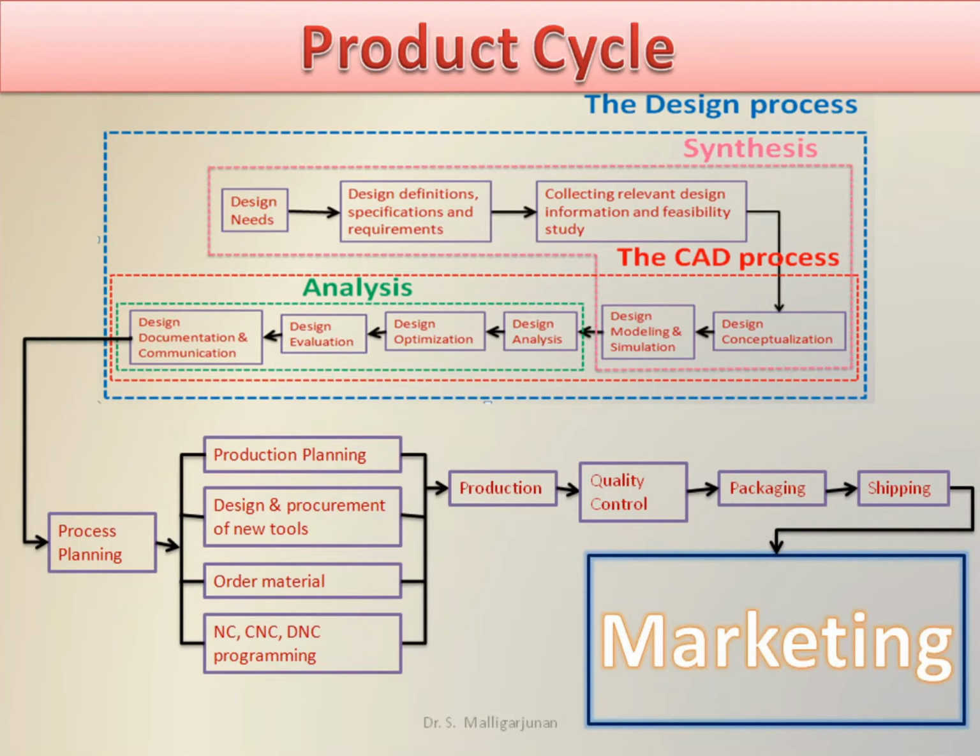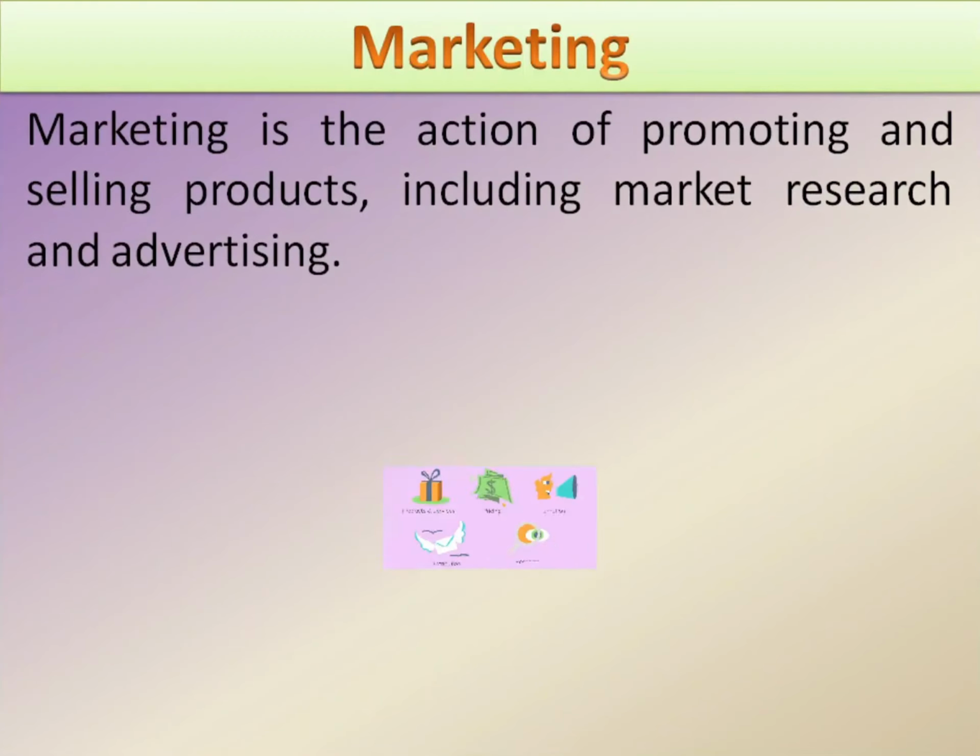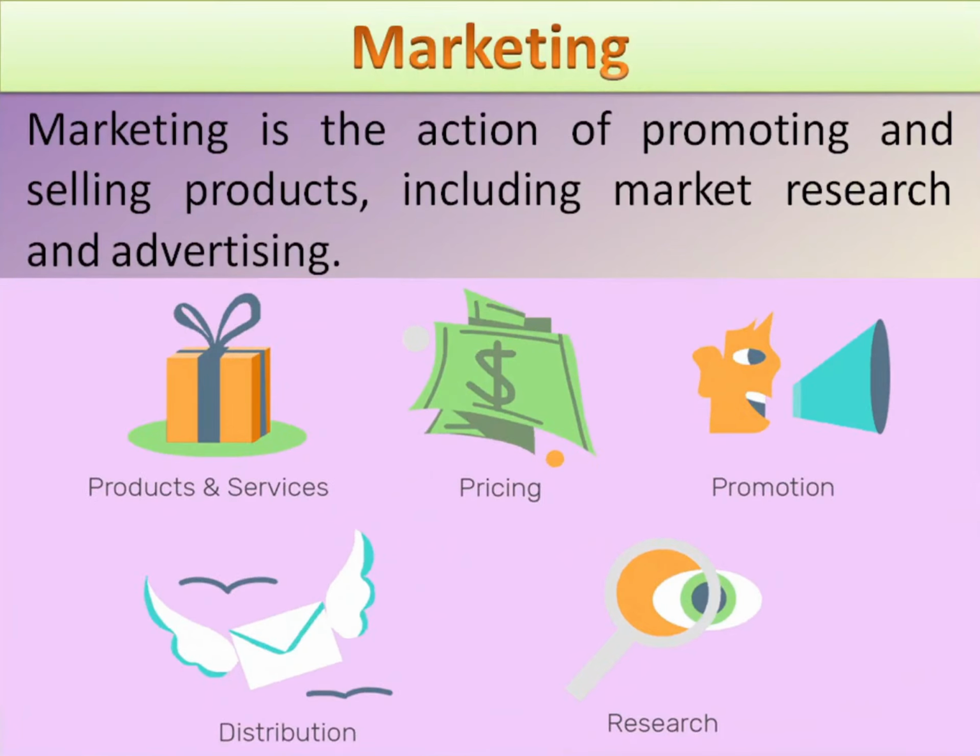The last step in product cycle is marketing. Marketing is the action of promoting and selling products, including market research and advertising.